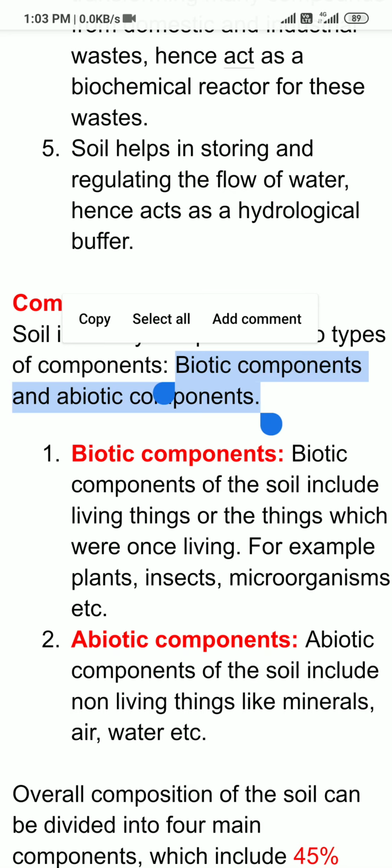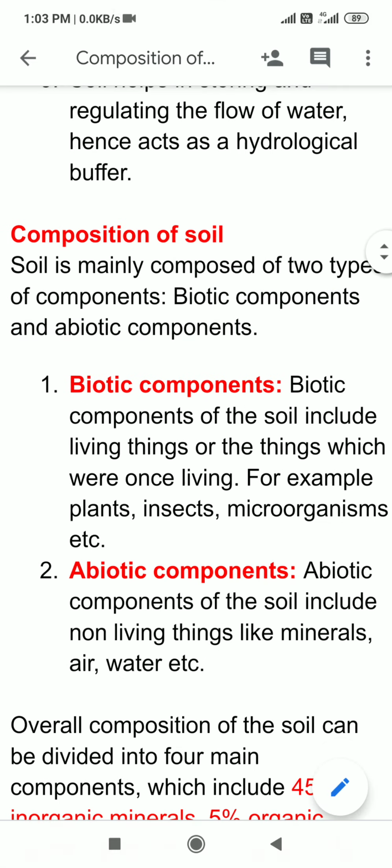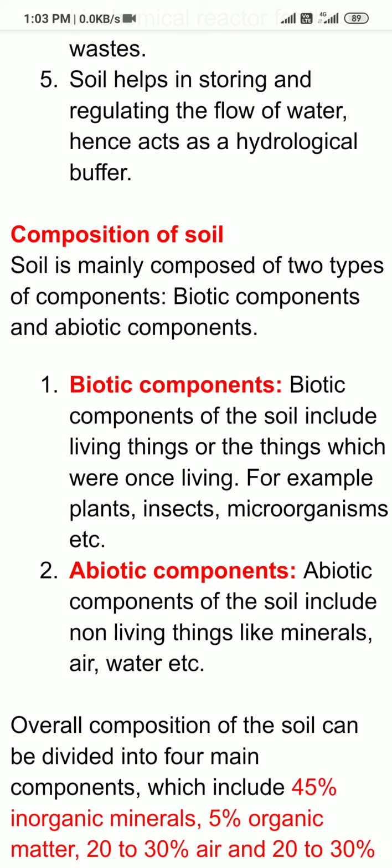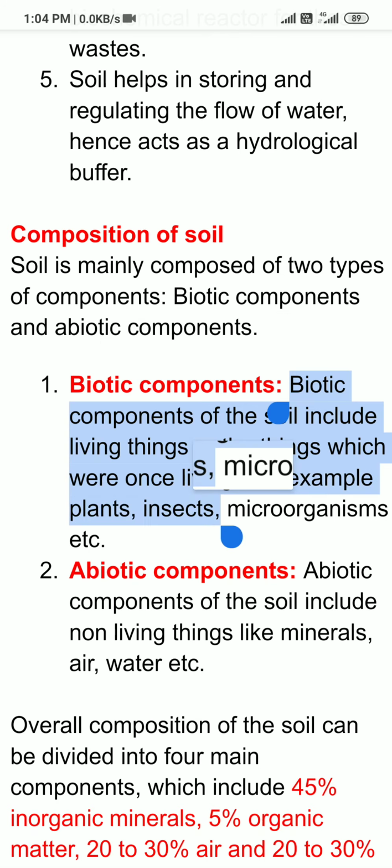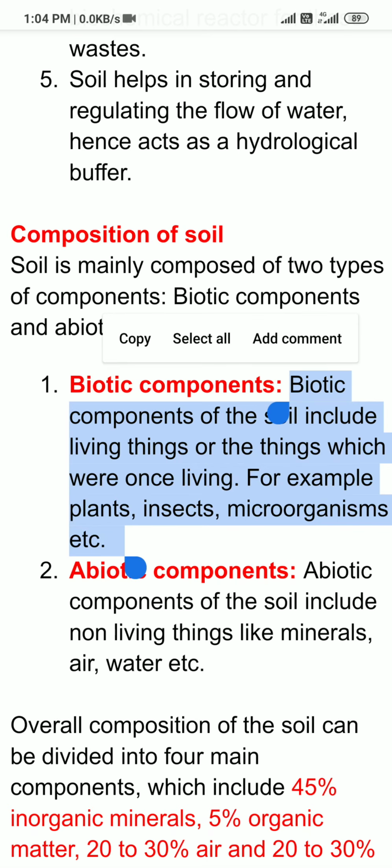So what are biotic components of the soil? First you can see I have given the heading in red. Biotic components of the soil include all living things and all those things which were once living, मतलब जो पहले कभी जीवित थी. And these include plants, insects, microorganisms, etc.